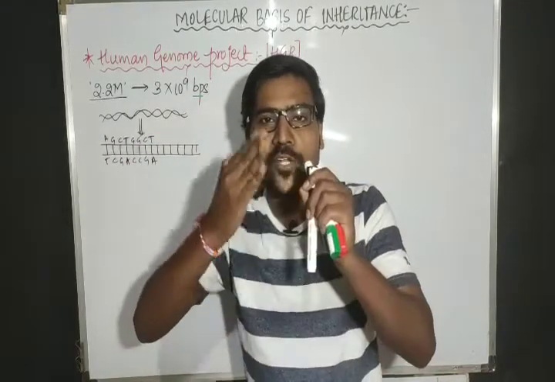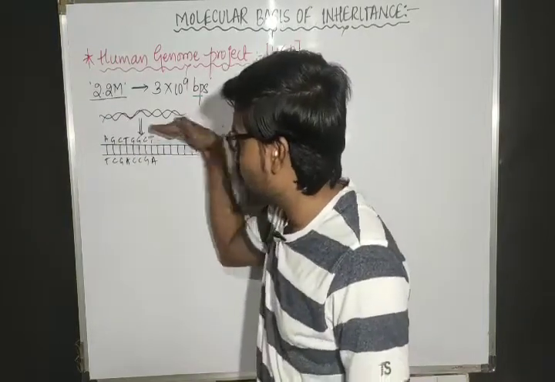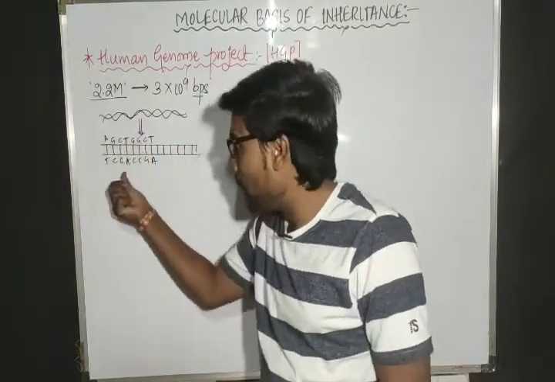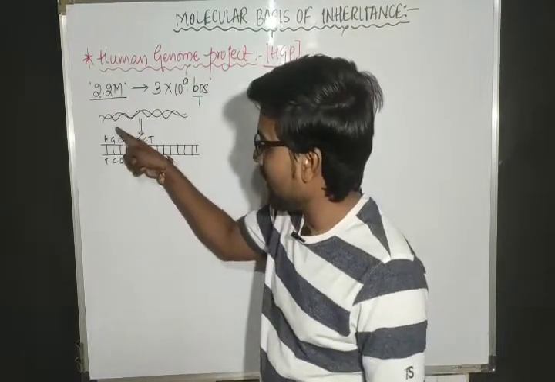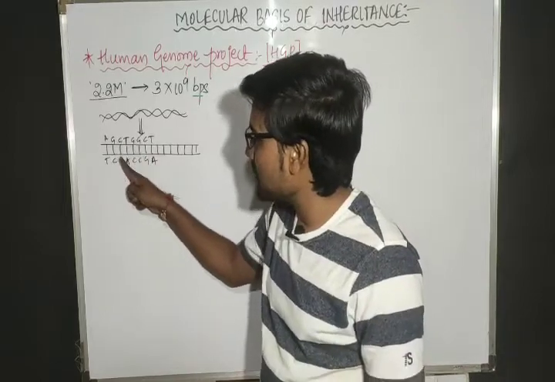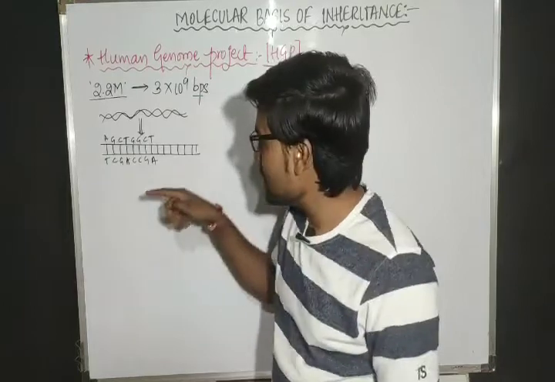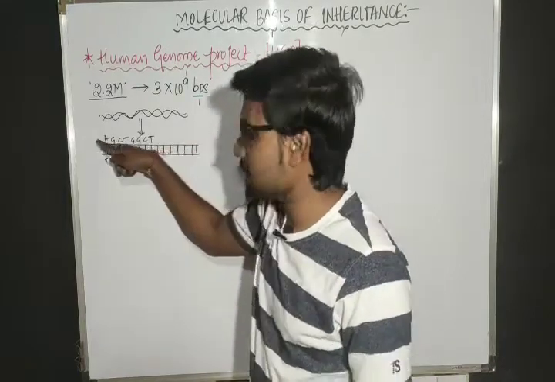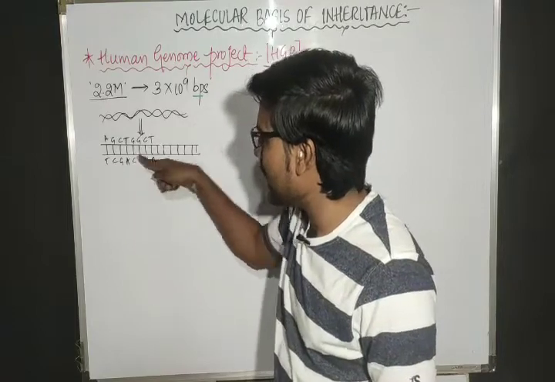That means how the nucleotides are arranged. On one side, how the nucleotides are arranged, its complementary pairing is present on the other strand. Here A, this side T. Guanine, cytosine, guanine, thymine, adenine, thymine. That means if we come to know one strand, automatically we can come to know the other strand also.